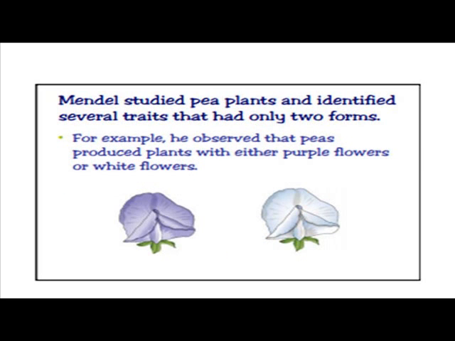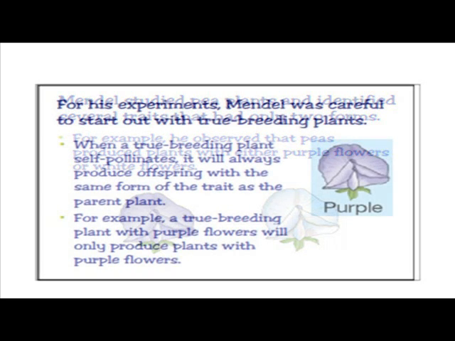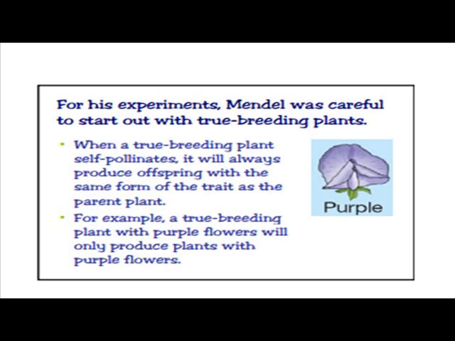Mendel studied pea plants and identified several traits that had only two forms. For example, he observed that pea plants produced plants with either purple flowers or white flowers. For his experiments, Mendel was careful to start out with true breeding plants. When a true breeding plant self-pollinates, it will always produce offspring with the same form of the trait as the parent plant. For example, a true breeding plant with purple flowers will only produce plants with purple flowers.